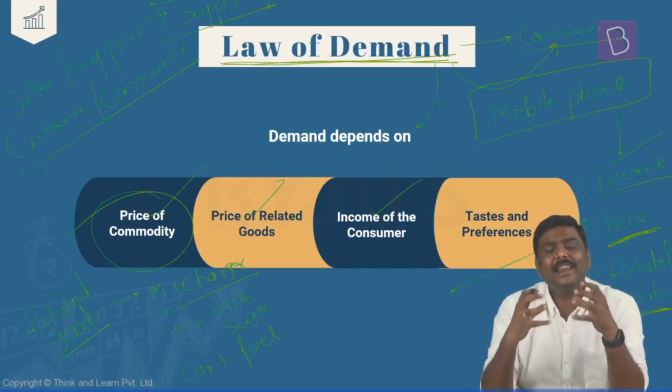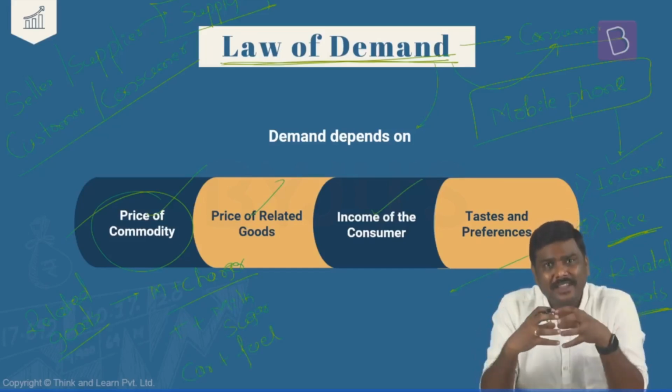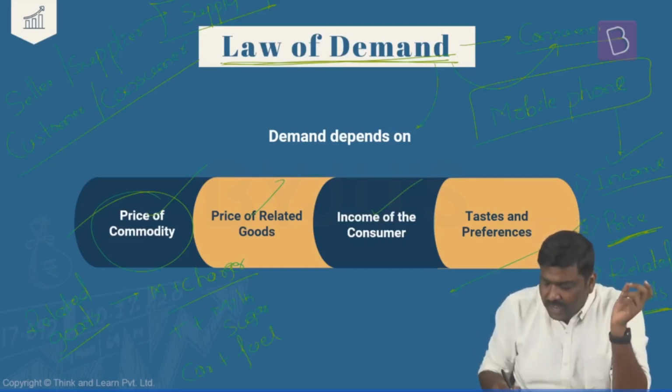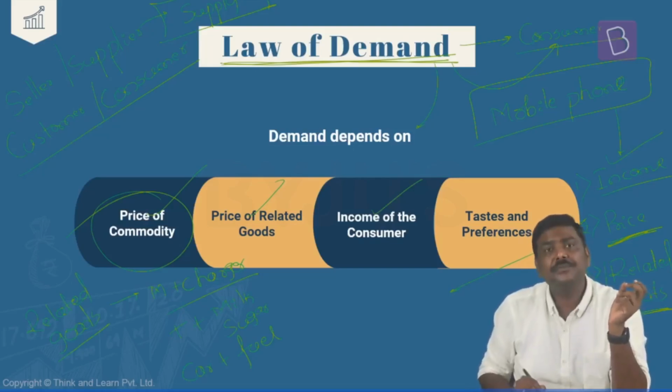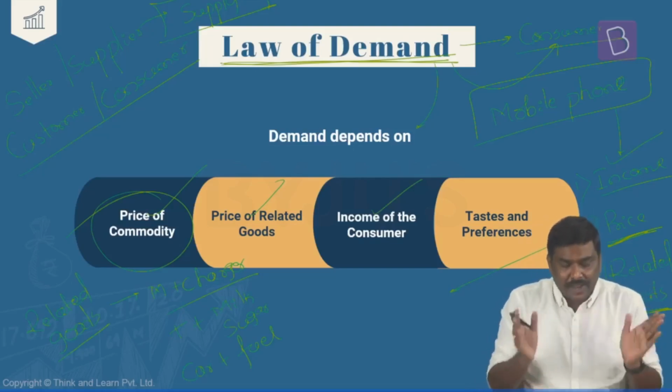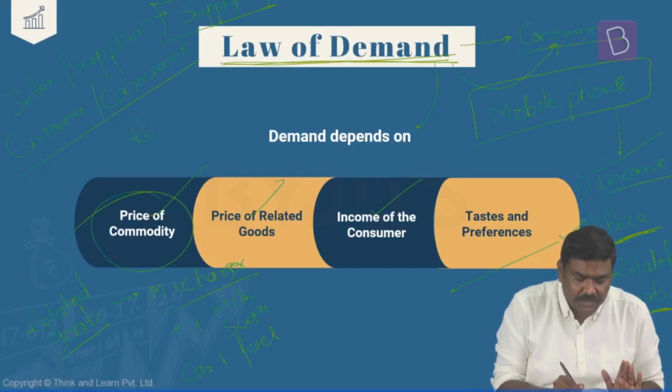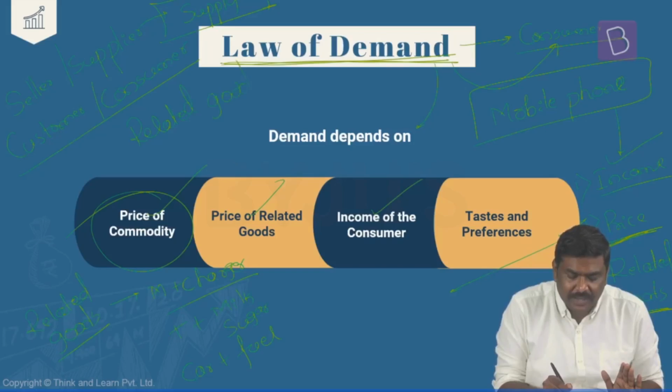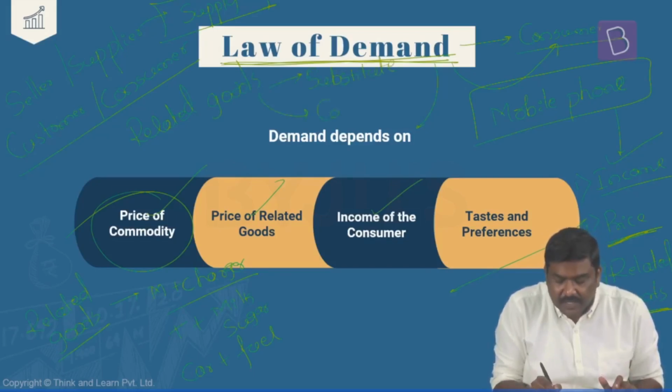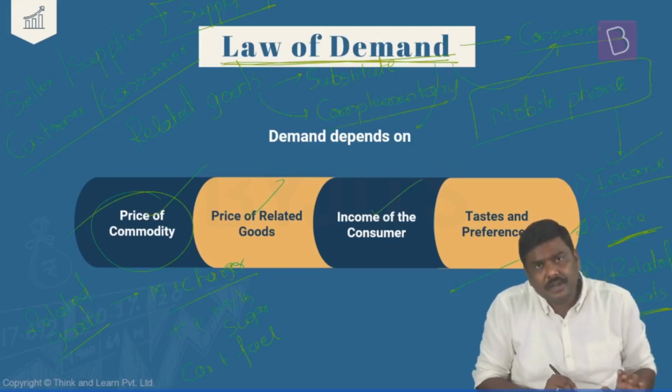So in the market, there are certain goods which are related like this. These set of goods are referred to as related goods. In case of the related goods, there are two classifications again here. One set is referred to as substitute goods, and the second one is referred to as complementary goods.